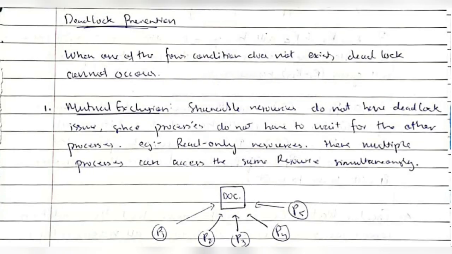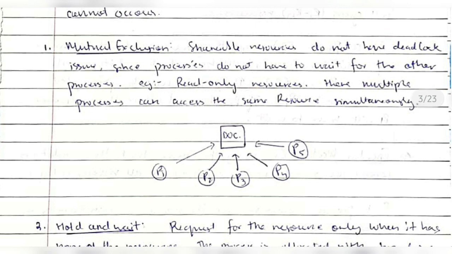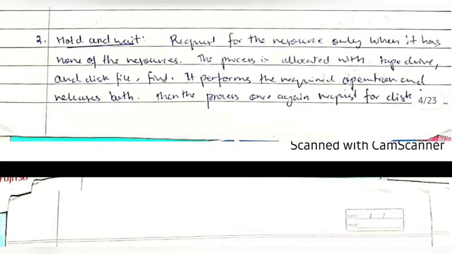Deadlock prevention: when one of the four conditions does not exist, deadlock cannot occur. So if any one of the four conditions does not exist, at that time deadlock cannot occur. Let's see the four conditions. First one is mutual exclusion. In this, the deadlock cannot happen if the resource is being shared by the other process. So by making the resource shareable, we can avoid deadlock.